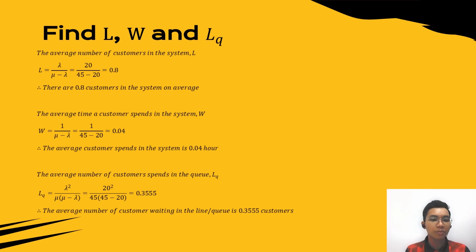We get 0.3555. The conclusion is that the average number of customers in the line is 0.355 customers. So every 0.04 hour there will be 0.355 customers waiting in the line.